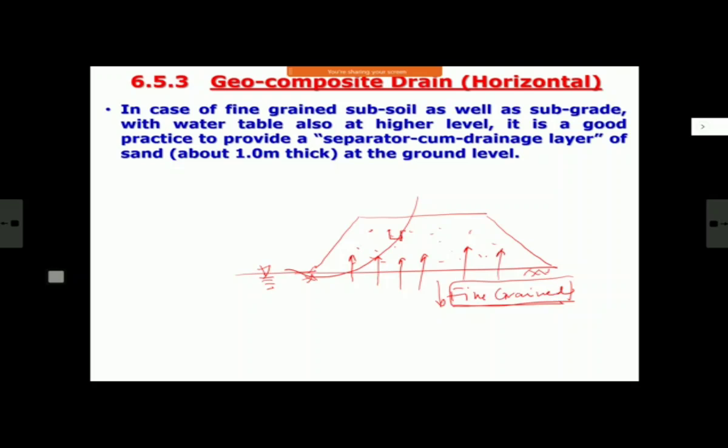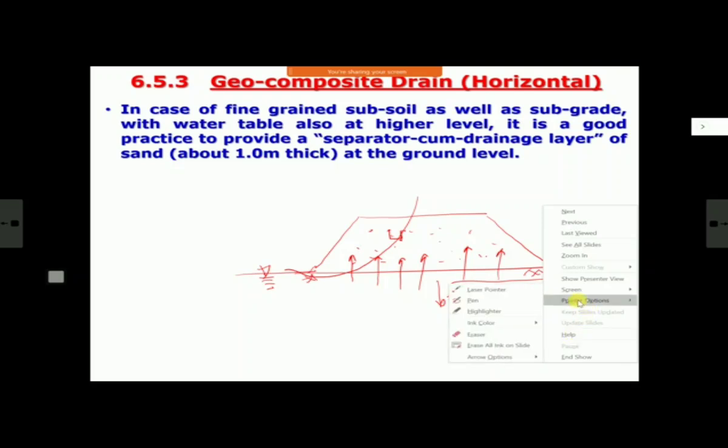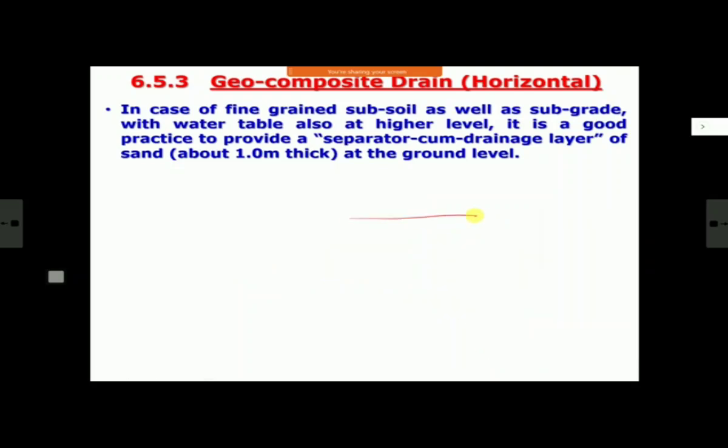In fact, there have been a few cases in railways where banks in service have failed. And to avoid this, the best thing that is done is this: whenever banks are designed in such areas, what people do is, at the base of the embankment, that is at the junction of the natural ground level, they put a sand layer.